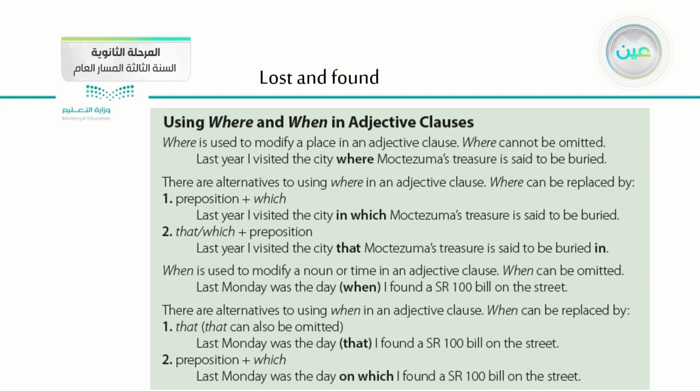So this is the example. As you see here, we have other alternatives to use when as an adjective. Of course, here we have that, which can also be omitted. As you see in this example, last Monday was the day that I found a 100 riyals bill on the street. Of course, we can have an alternative, which is preposition plus which.